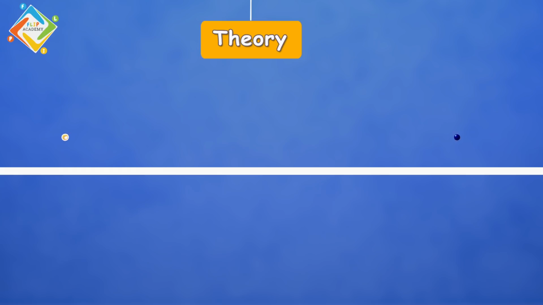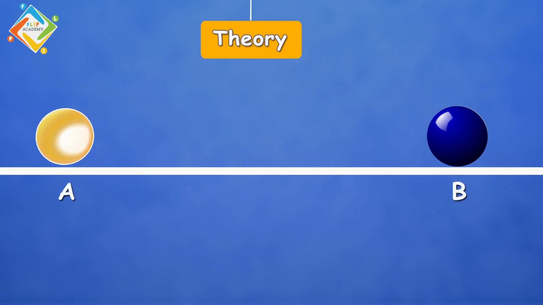Suppose there are two balls A and B. The ball A has mass ma. The ball B has mass mb.